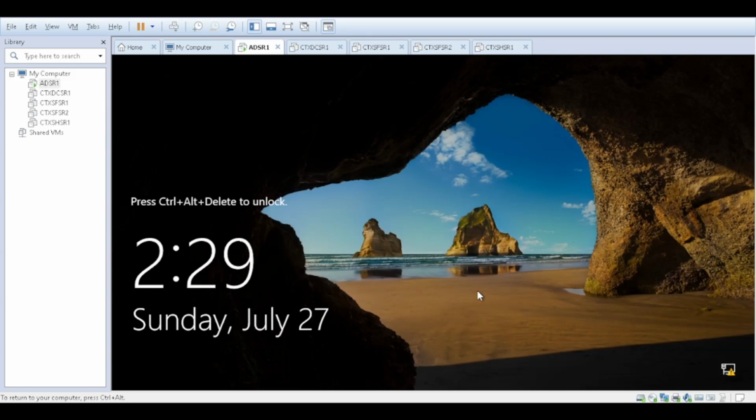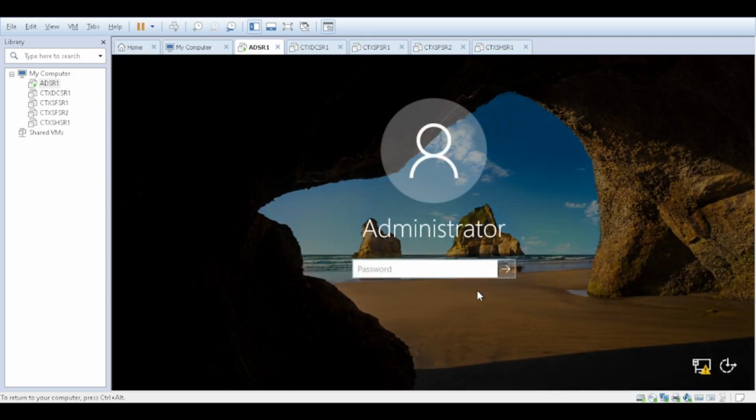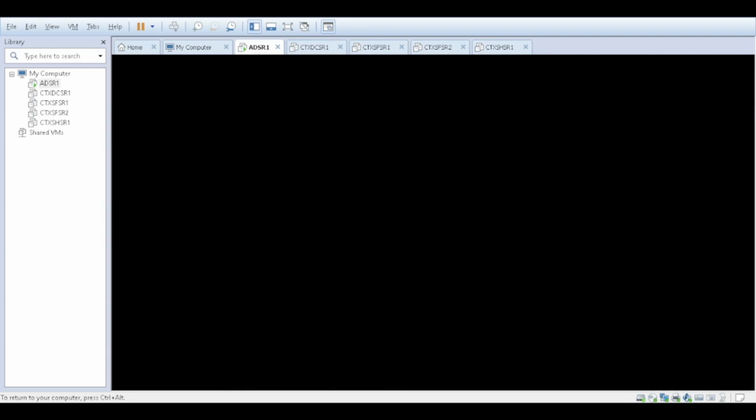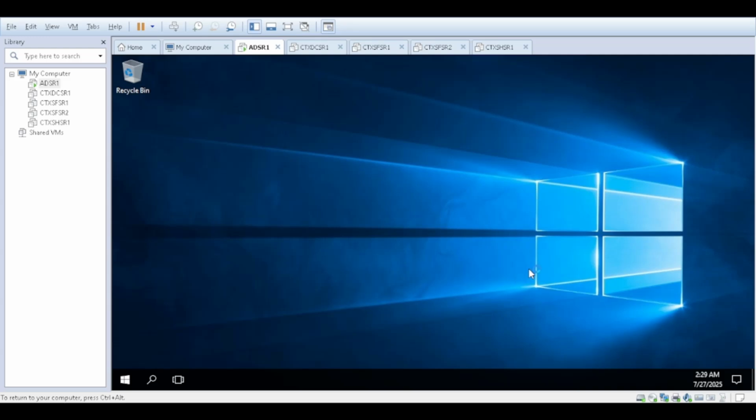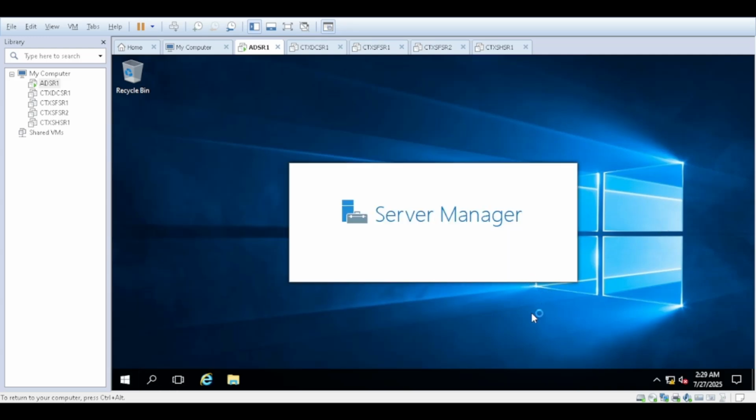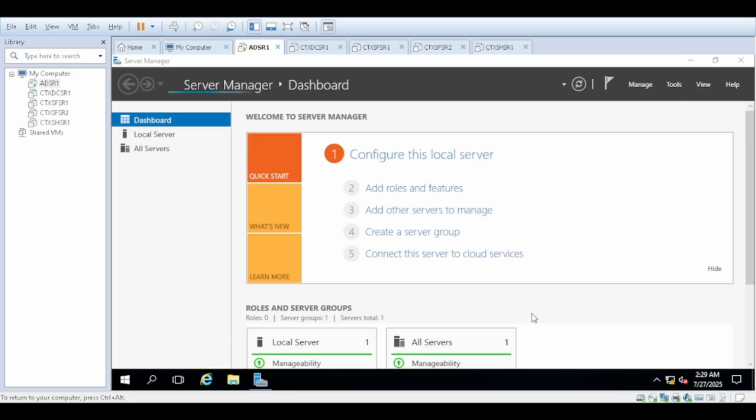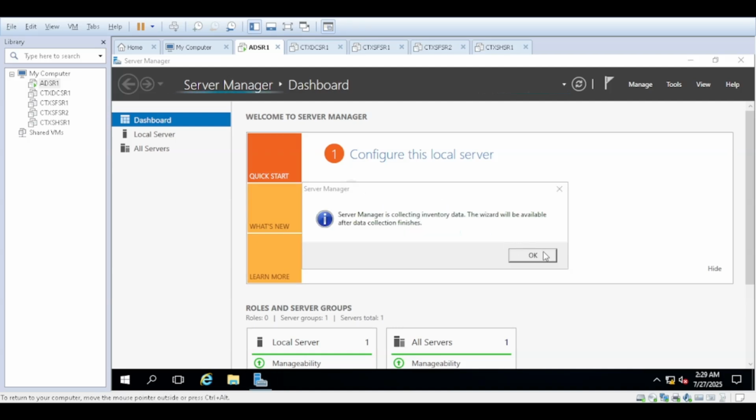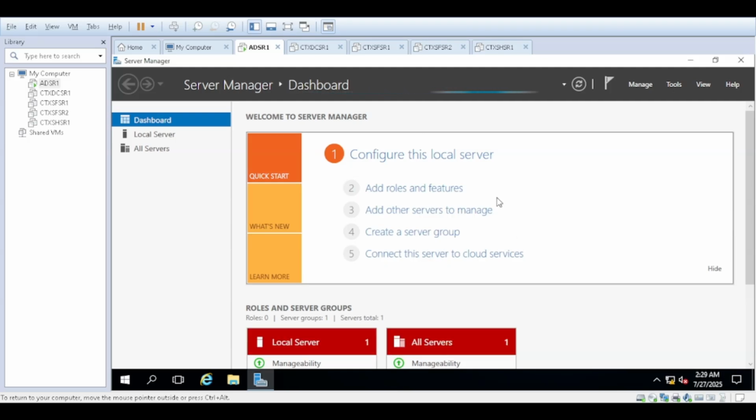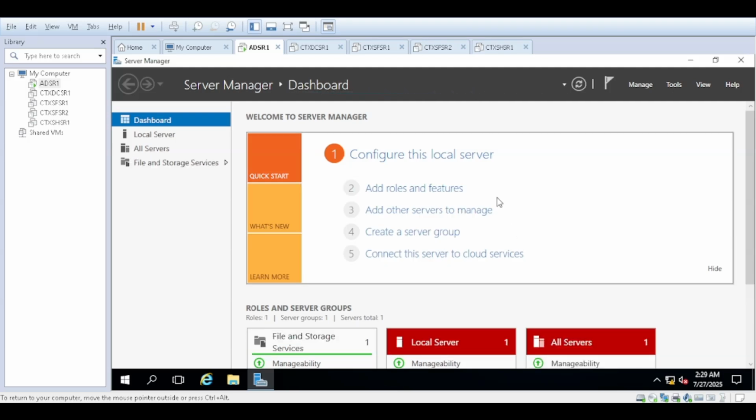Okay, the server is rebooted. Let me log in to the server. So let's click on add roles and features. It takes some time to configure. Okay, I think we are ready.